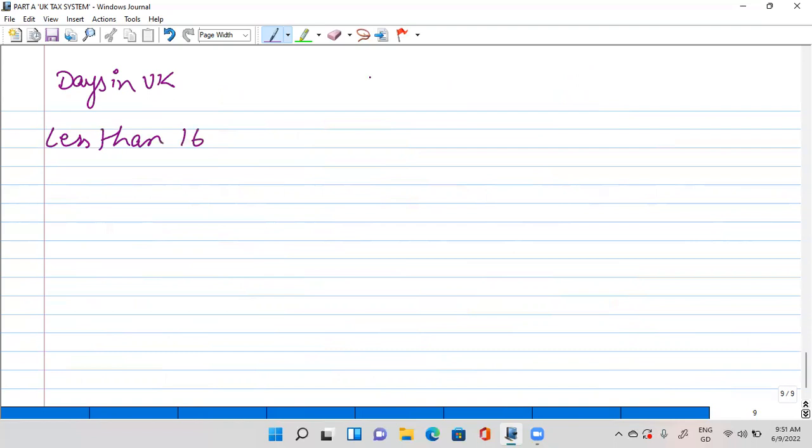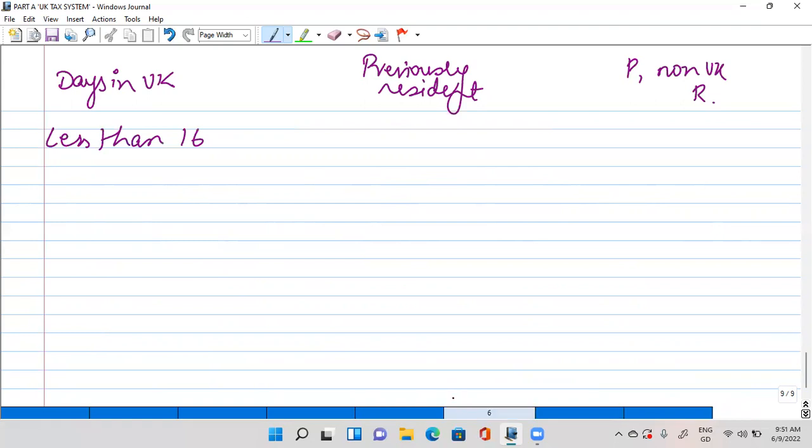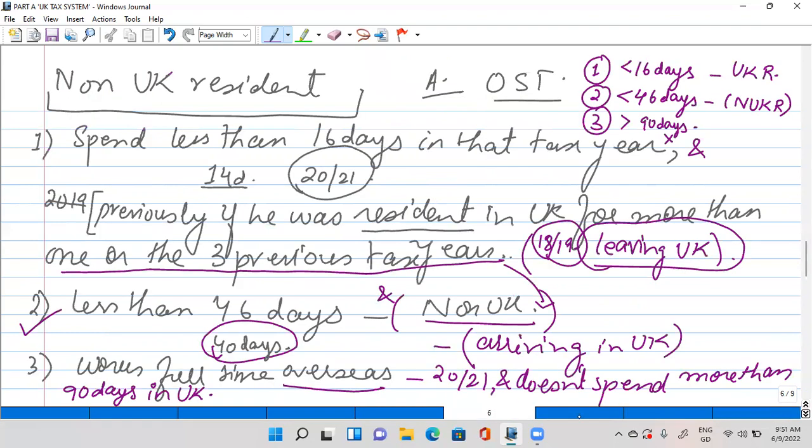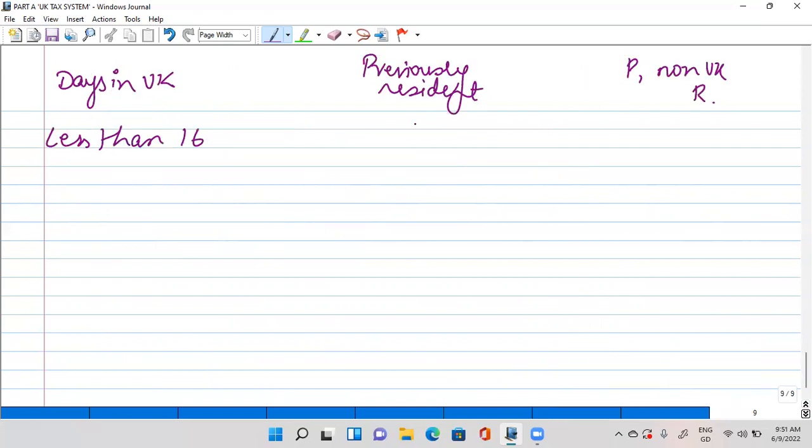Over here, we are going to determine his resident status. So we are looking at whether he was previously resident or previously non-UK. Now, if he has spent less than 16 days, where is he going to fall? Less than 16 days was the condition in non-UK resident. So that's why we are going to say